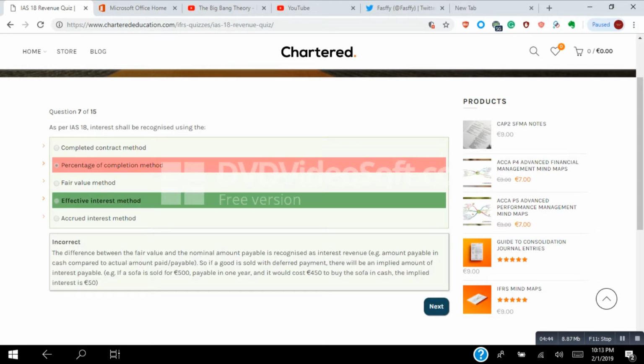The effective interest method is the correct answer. The difference between the fair value and the nominal amount payable is recognized as interest revenue. That is, the amount payable in cash compared to the actual amount paid. So if a good is sold with a deferred payment, there will be an implied amount of interest payable, which would be interest revenue, in other words. That is called the effective interest method, the only method used to recognize interest.